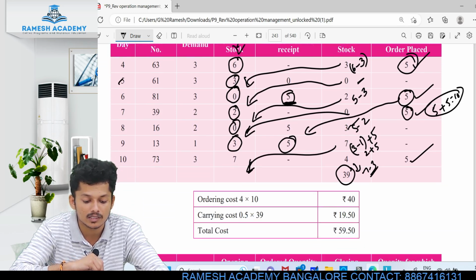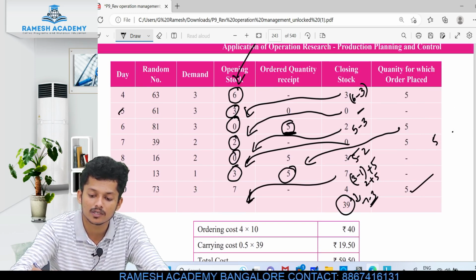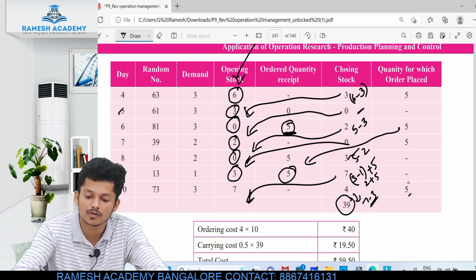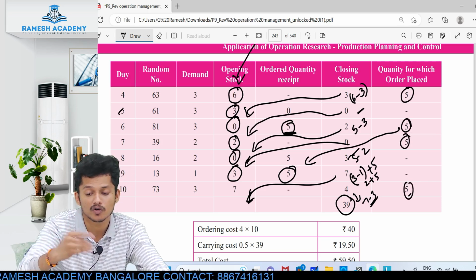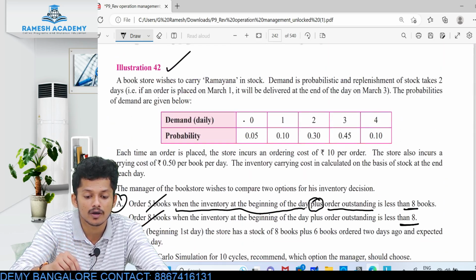Now see, in the question they ask, how many orders did you place till now? How many orders did you place till today? 1, 2, 3, 4. 4 orders. Per order 10 rupees. 4 into 10, 40. Next, carrying cost. They told us about carrying cost. How do you have to do it? See here.